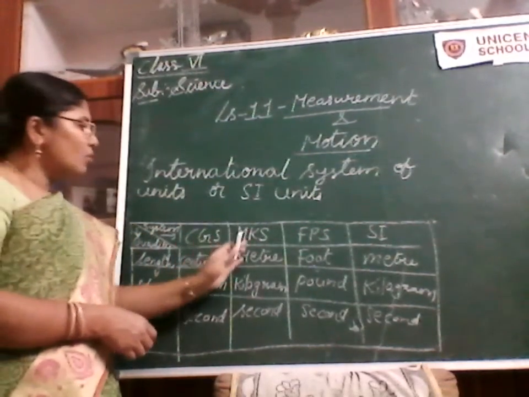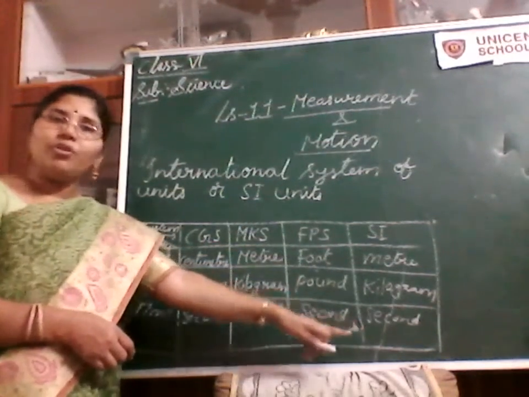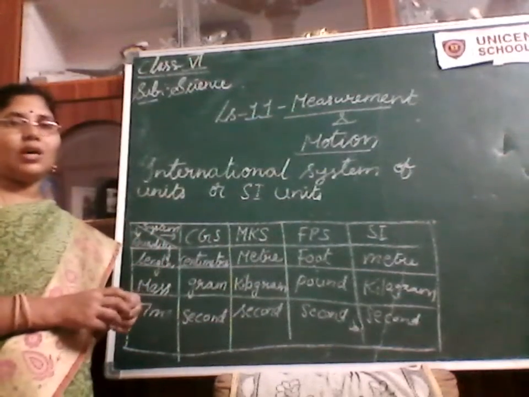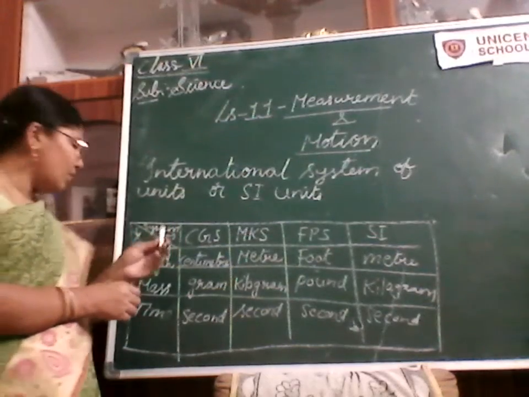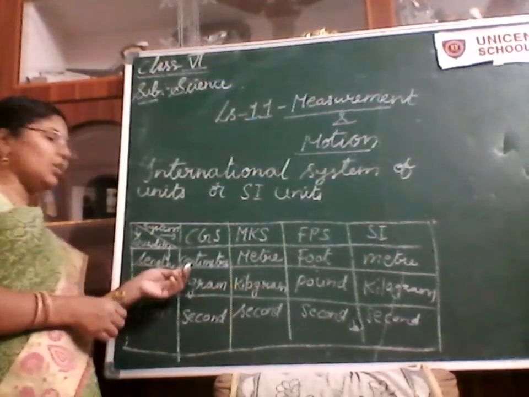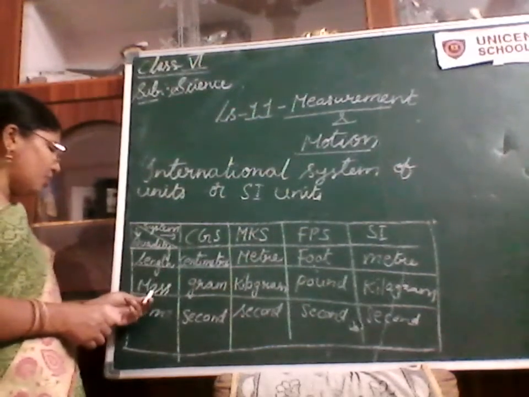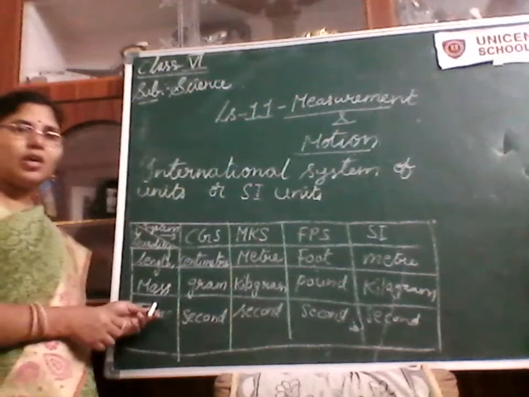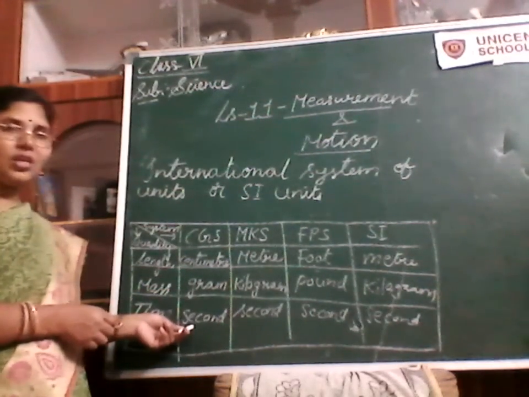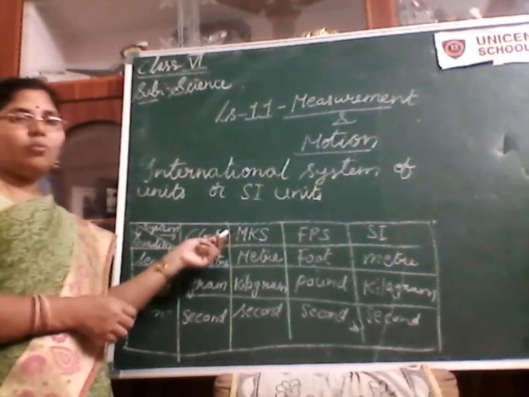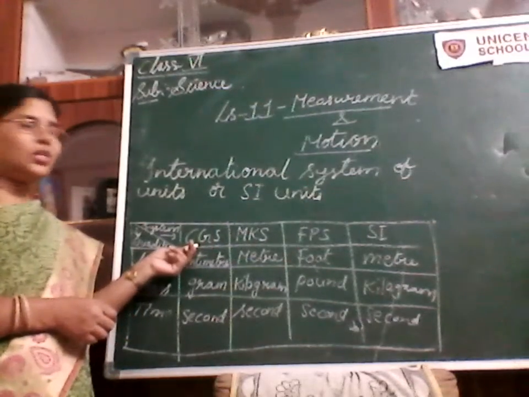Don't get confused here. In order to tell you that MKS and SI are the same, I have written the SI system of units. For people who follow the CGS system, the length of a substance is measured in centimeters. Mass, meaning the weight, is measured in grams, and time is measured in seconds. Most people follow either the MKS system or the FPS system. Very few people follow this CGS system.